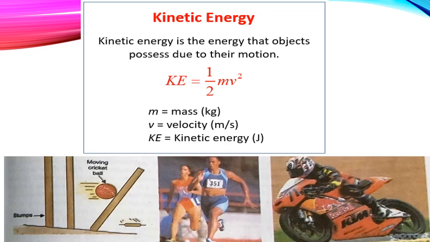So this is about kinetic energy, its definition and its meaning. You should also remember this equation, kinetic energy is equal to half mv square. But you should have a doubt why it is half mv square, isn't it? That doubt will be cleared when you learn about the derivation, how it is half mv square. When you know the derivation, it will be very easy to remember the equation properly. Let us proceed with the derivation of the kinetic energy equation.